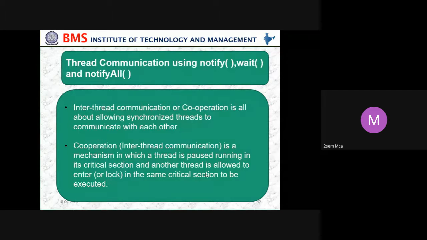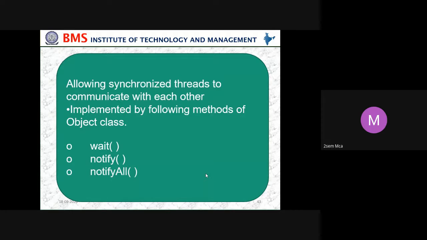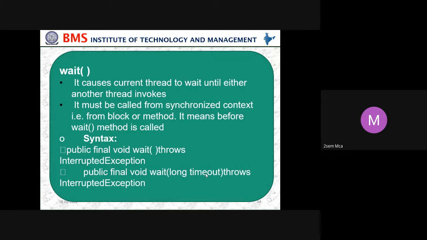Inter-thread communication is a mechanism in which a thread is paused while running in its critical section and another thread is allowed to enter the same critical section to be executed. So it allows synchronized threads to communicate with each other, implemented by the following methods. How do we allow the synchronized threads? We use built-in methods called wait, notify and notifyAll. What does wait do? Suppose you have some values to be taken from the keyboard, then the processor has to wait until we press some value on the keyboard. Same way here, even in a thread we use wait.